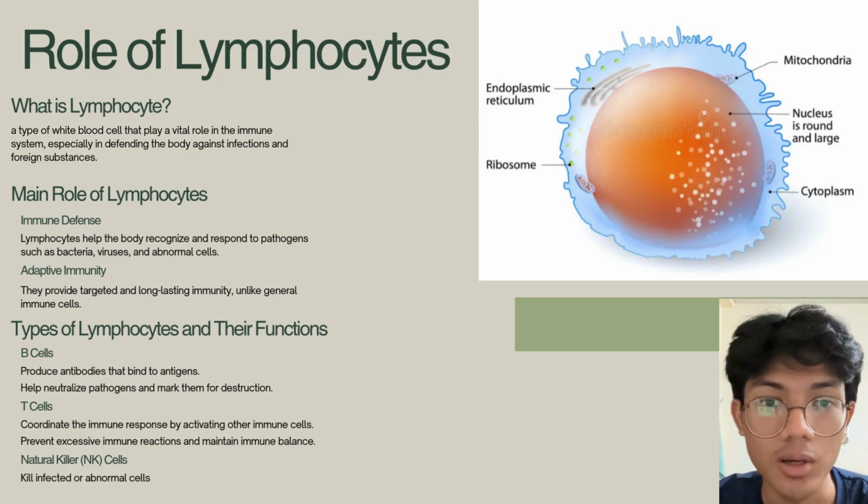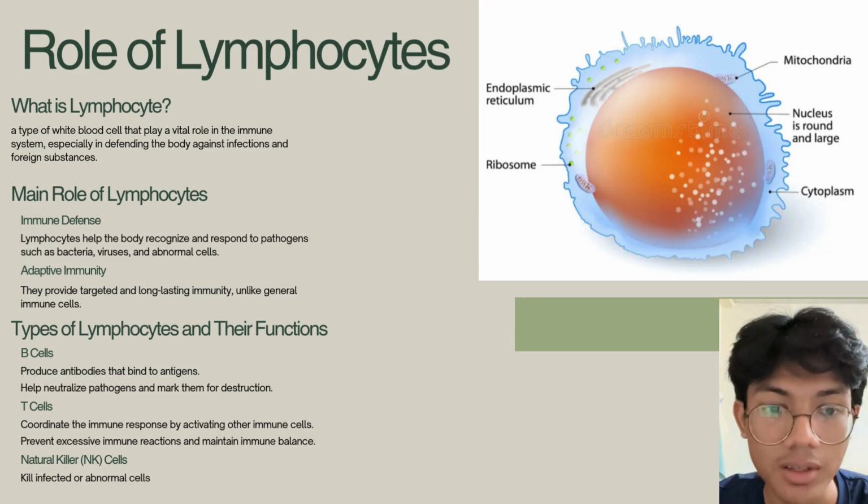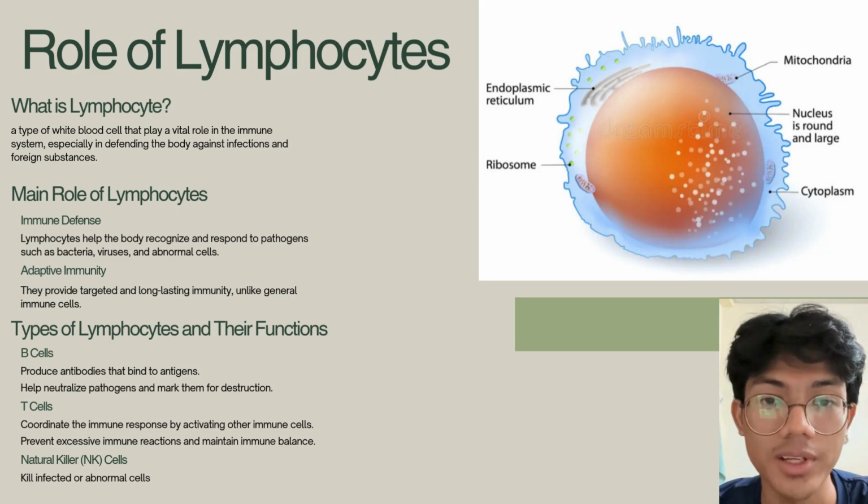So B cell will mark the pathogen and then destroy it. The second type of lymphocyte is T cell. The function of T cell is to coordinate the immune system by activating other immune cells. The second function is to prevent excessive immune reaction and maintain immune balance. And lastly, natural killer, or NK cells, which kill infected or abnormal cells.